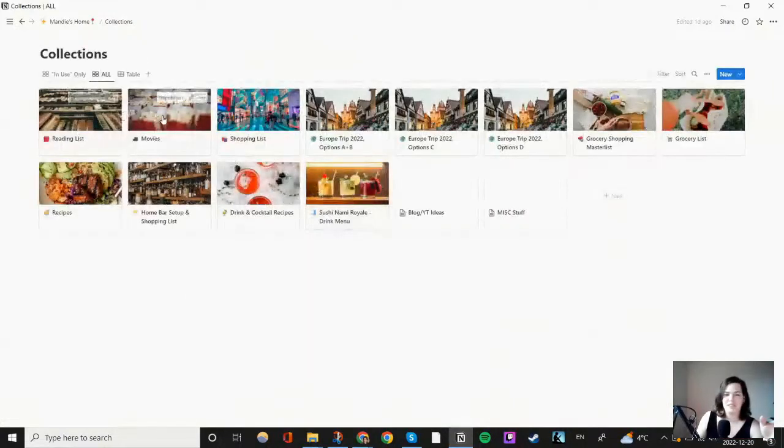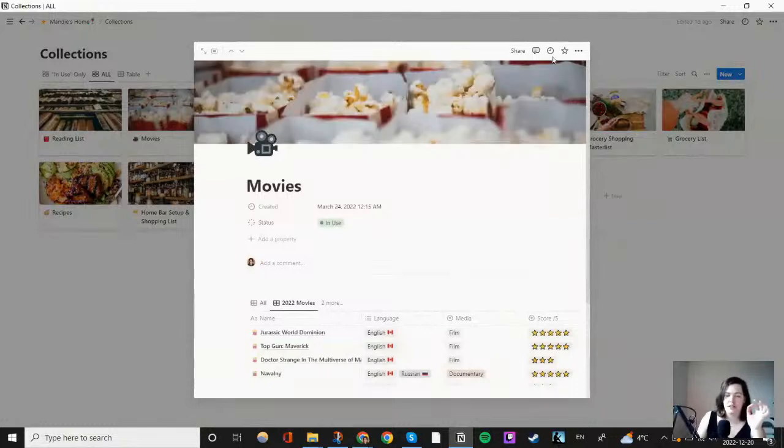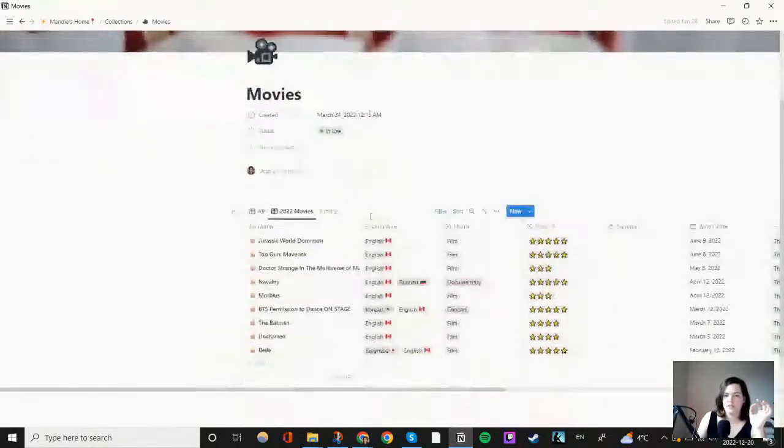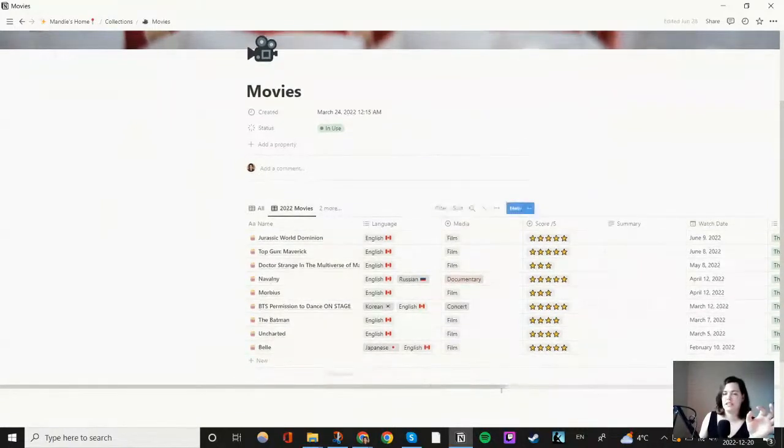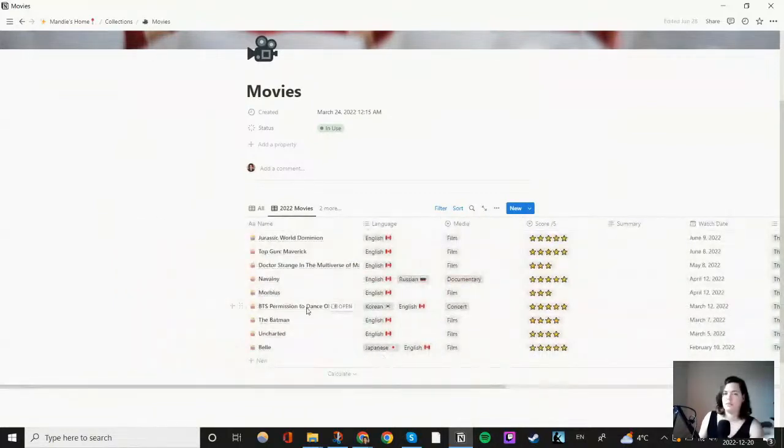But yeah, so I have some of these collections, same kind of thing with movies. This one, I think, did I recently update this one? No, it was a different one. Okay, so this is stuff I've watched at the theater. That's, I think, what this is. Yes, these are pretty much my theater movie lists and then all that jazz.